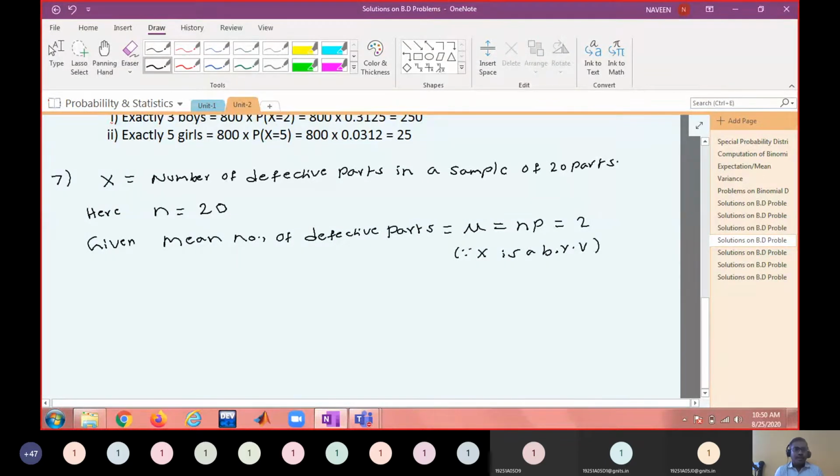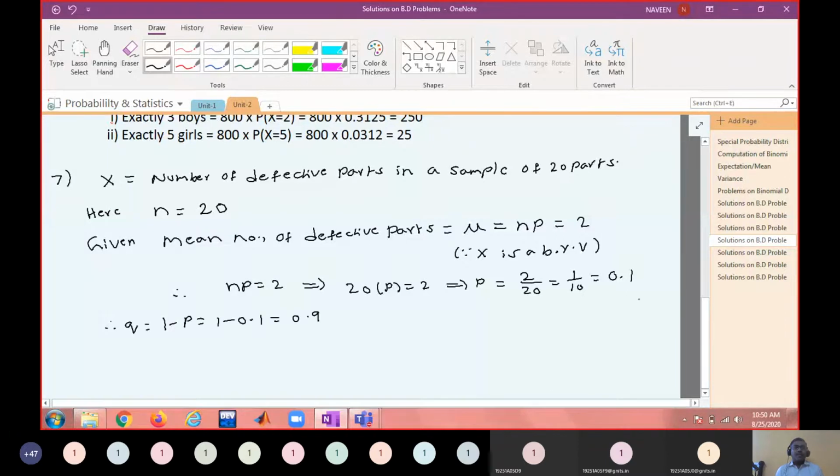So we know n value is 20, and np equal to 2. This implies that p equals 2 by 20, which is 1 by 10, equal to 0.1. Therefore, q equals 1 minus p, equal to 0.9. For a binomial distribution, what we require is n and p. Without knowing n and p, you cannot do the problem. Now you got everything, and whatever is asked, you can find out.